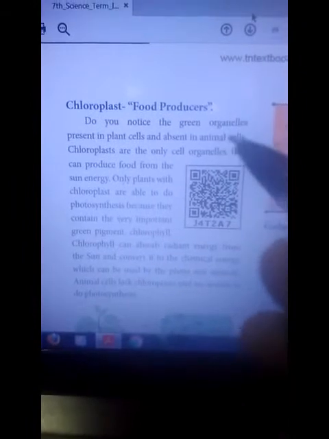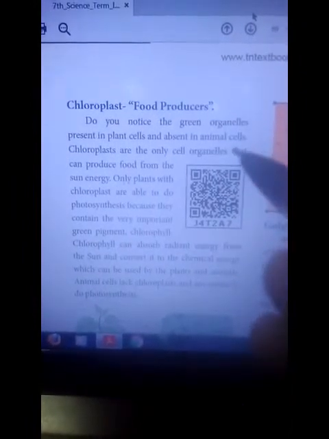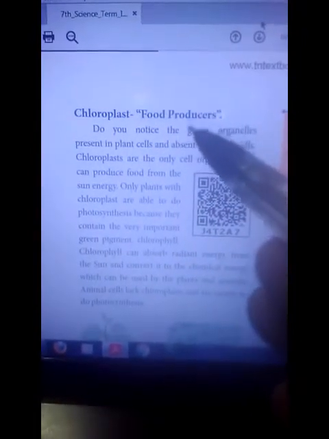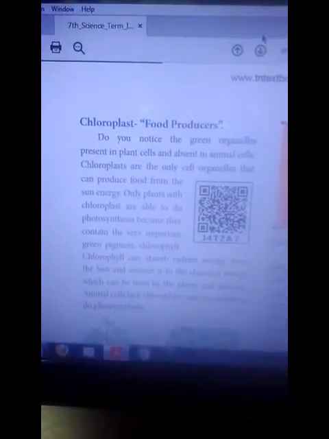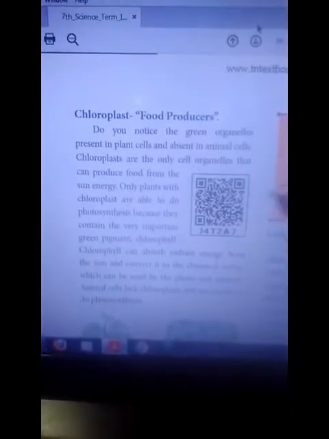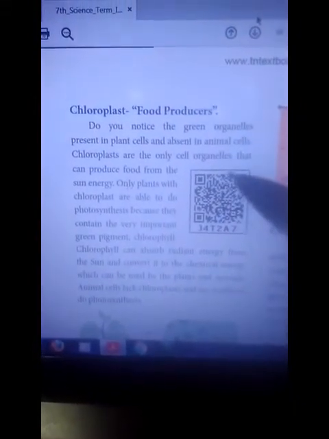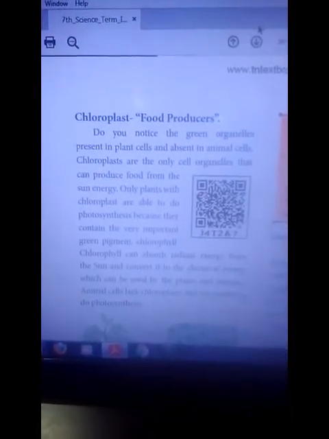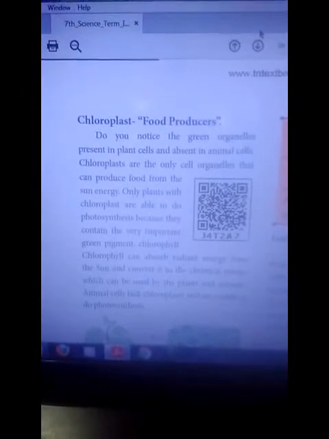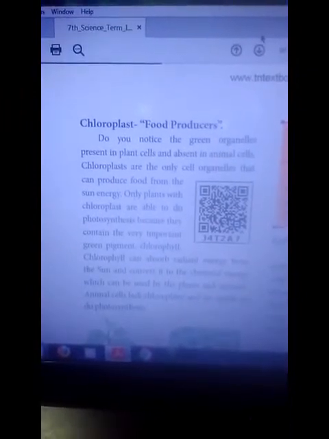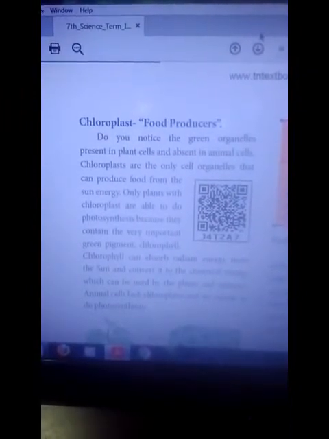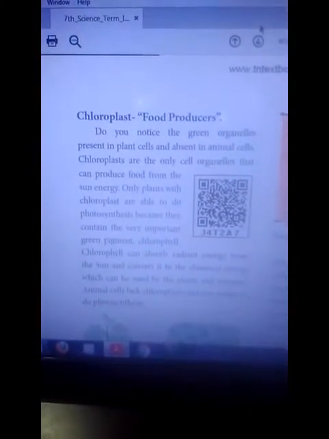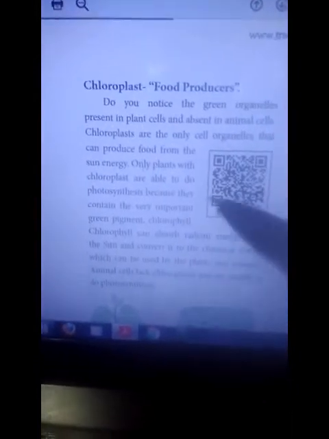Do you notice that green organelles are present in plant cells and absent in animal cells? This chloroplast is only present in plant cells, absent in animal cells. Chloroplasts are the only cell organelle that can produce food from the sun's energy. Plant cells contain different types of cell organelles: mitochondria, endoplasmic reticulum, ribosomes, vacuoles. But chloroplast alone produces the food material.